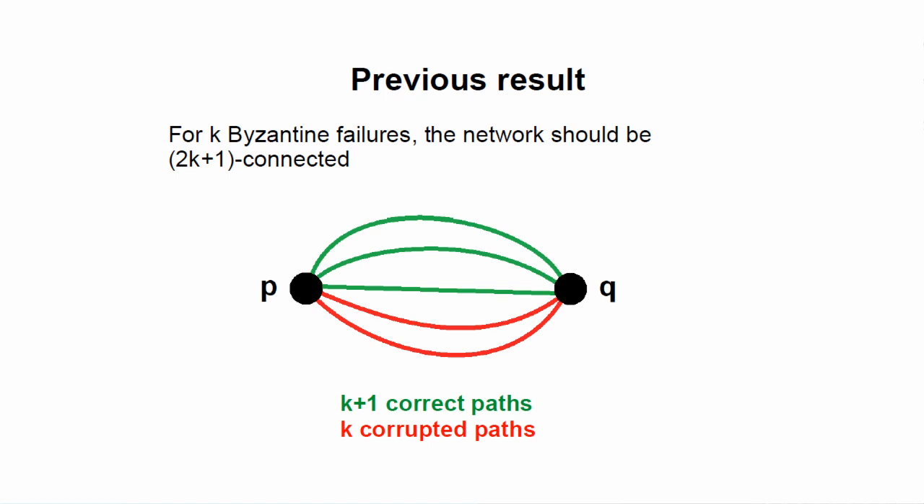So we can represent two nodes P and Q with 2k plus 1 disjoint paths connecting them, and with k Byzantine failures, well, you can corrupt at most k of the 2k plus 1 paths. So the message of P is forwarded along the k plus 1 correct paths, and then Q just has to wait until it receives k plus 1 times the same message from P. And with at most k corrupted paths, we will never be able to have more than k false messages pretending to be from P. So the safety condition is satisfied here.